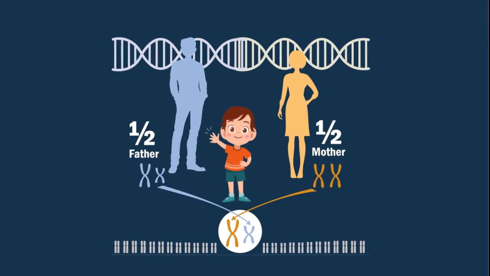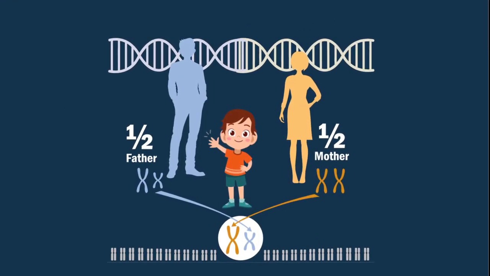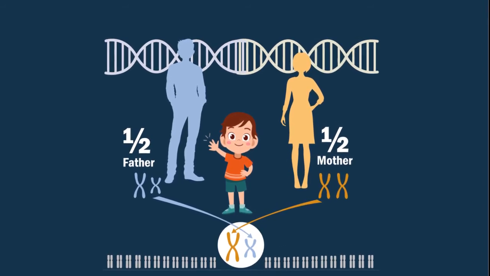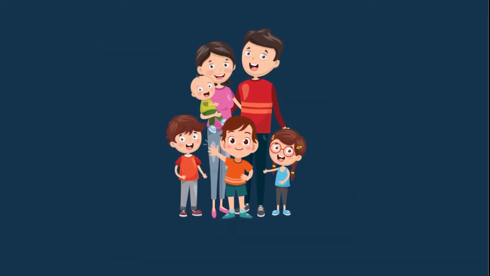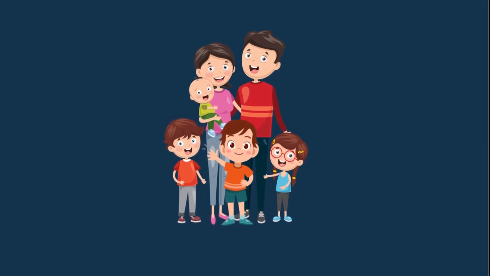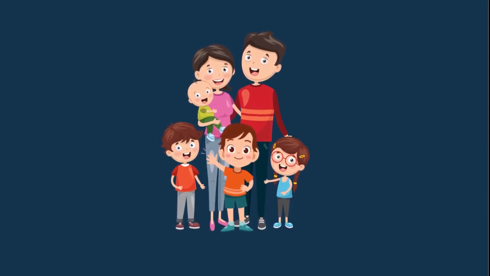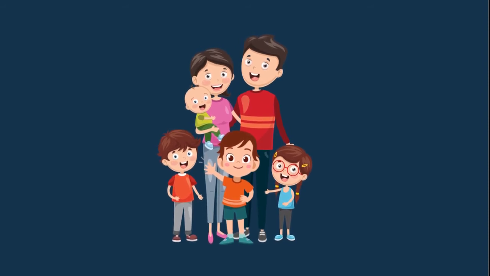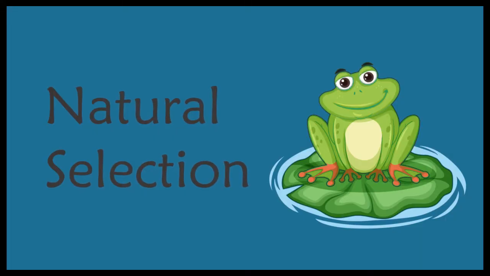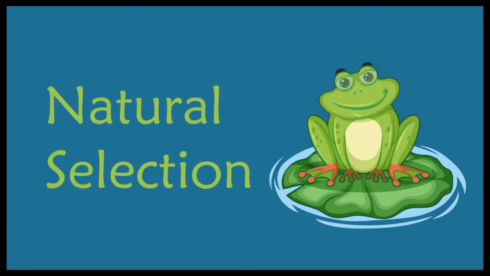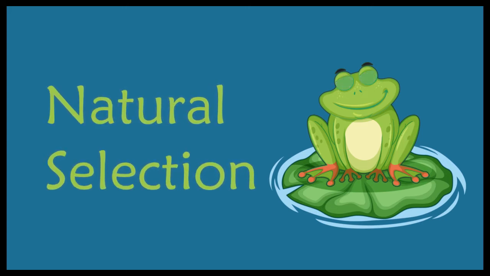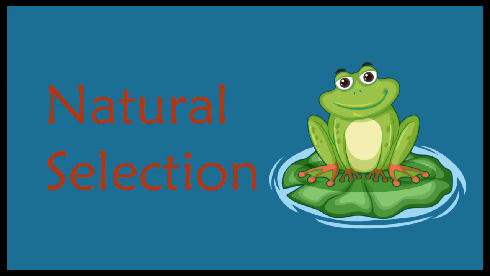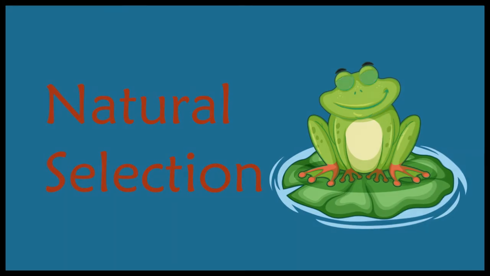In brief, creatures transmit their features as DNA to their descendants during the process of heredity. Recombination and mutations of the DNA make every child look different from his or her siblings, and the characteristics of their parents are randomly mixed. Natural selection. Every individual is subjected to a natural selection process, even though each individual is somewhat different from his fellows. There's a big environmental influence on each living creature.